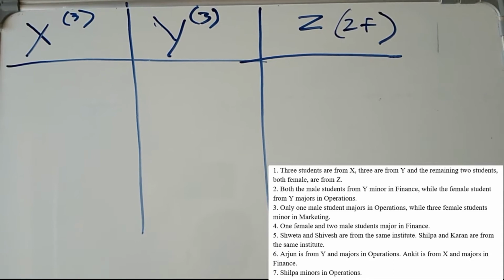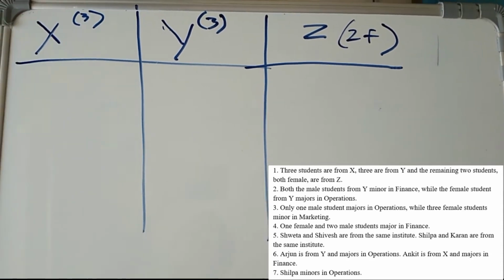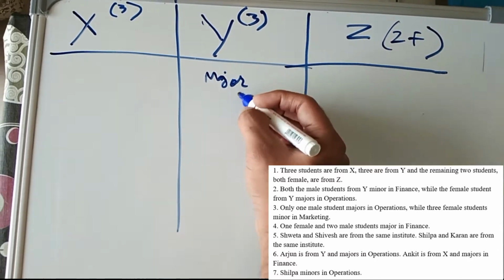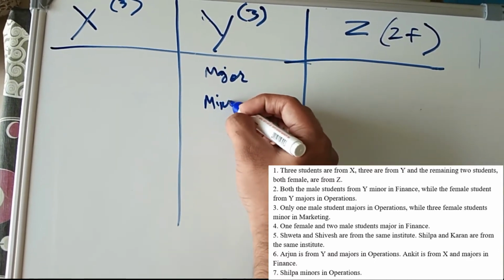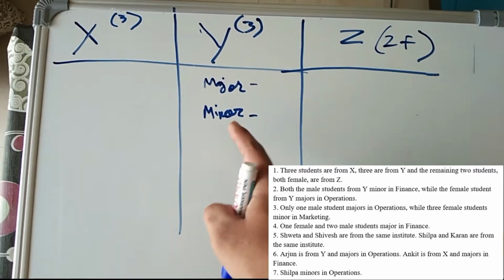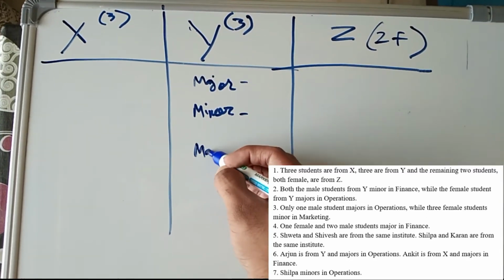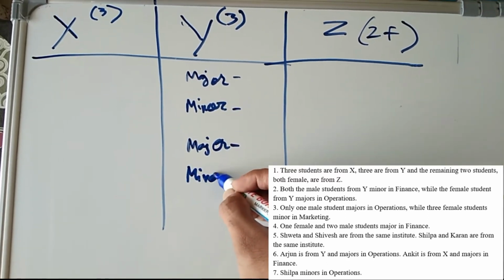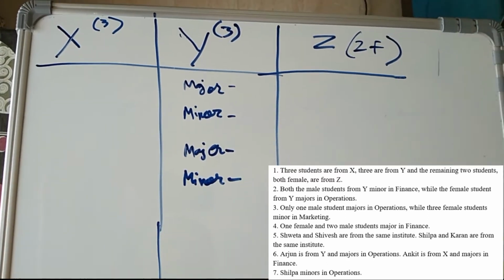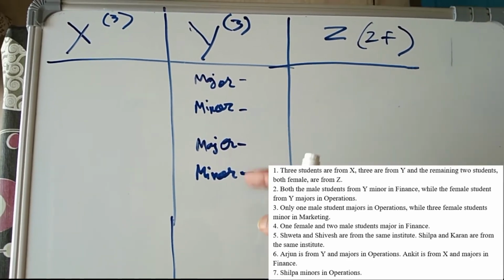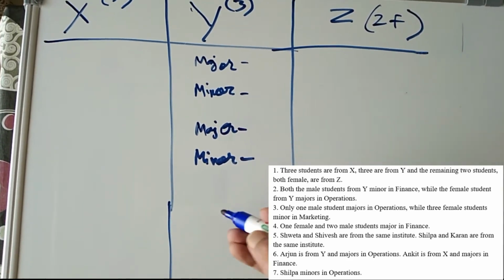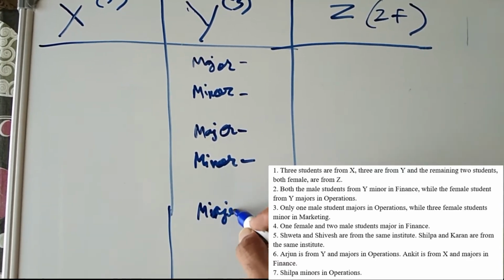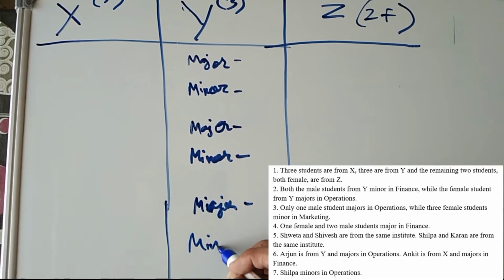Both the male students from Y minor in finance. Okay, so this is major, this is minor. So this is for male, again major, minor. This is again for male, as there are three total students, so I am writing this three times: major, minor.